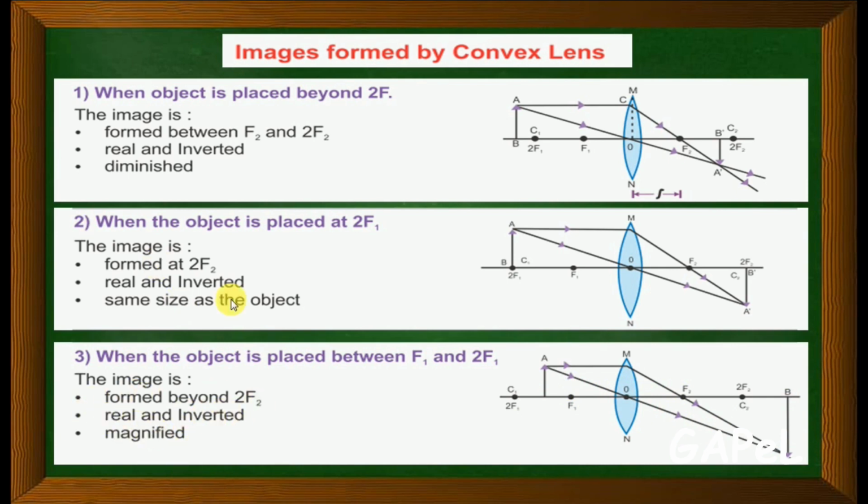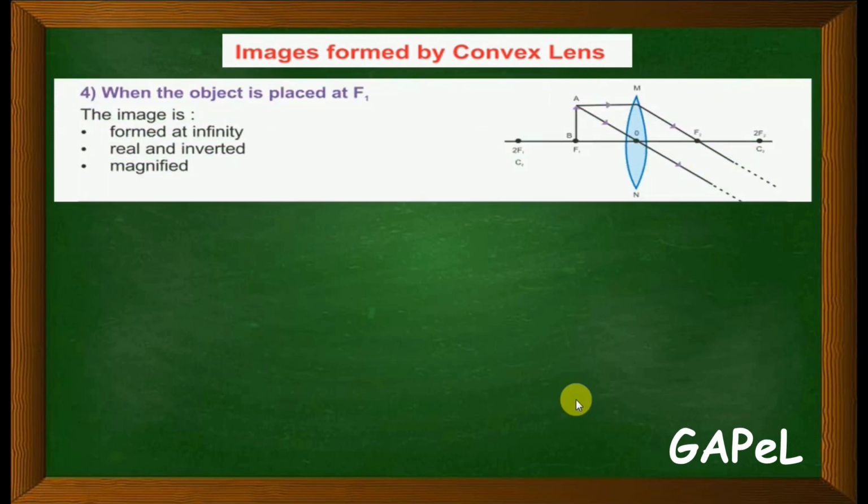Very simple. Then you bring the object even closer. Now let us place it at f1 and see what happens. When you place it at f1, the image is formed at infinity, beyond this. It will be real and inverted, and also magnified.